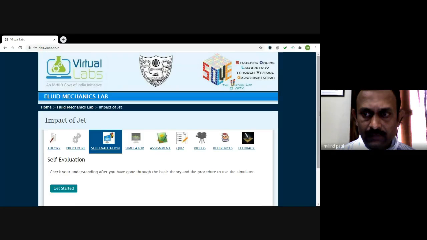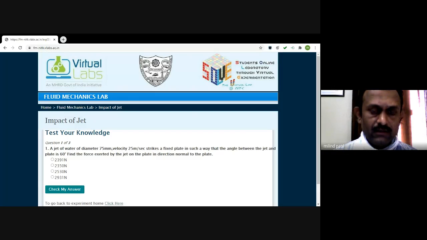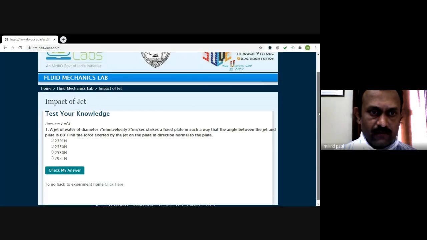Obviously, before going for this experimentation, we must have a self-evaluation. So we will have some simple questions. We'll start. Question number one is a simple question. A jet of water of diameter 75 mm with a velocity of 25 meter per second strikes a fixed plate in such a way that the angle between the jet and the plate is 60 degrees. Find the force exerted by the jet on the plate in the direction normal to the plate.